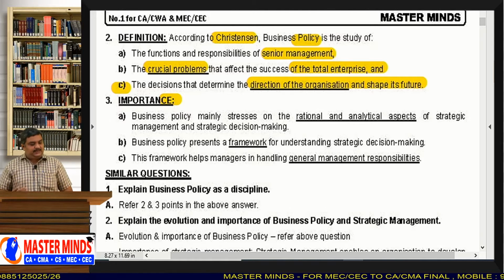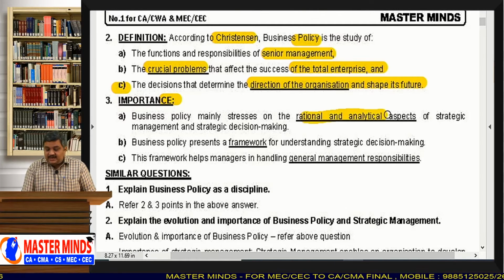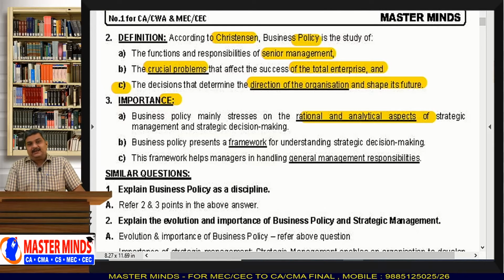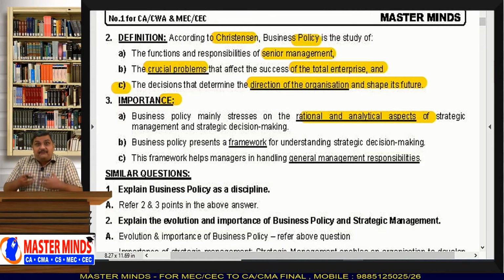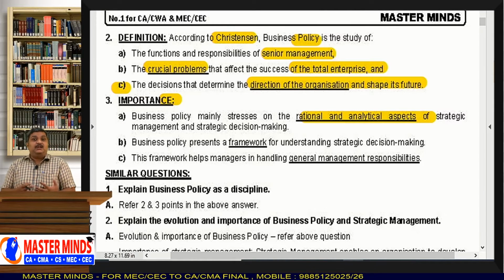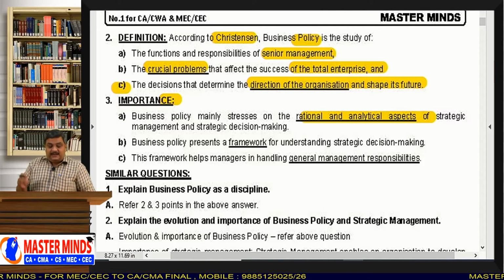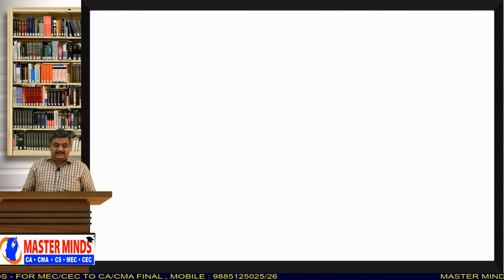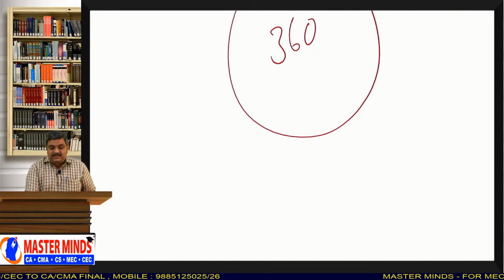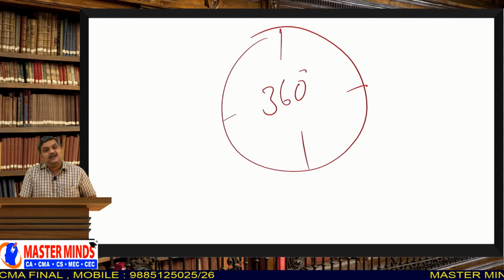Now, what is the importance? Business policy mainly stresses the rational and analytical aspects of strategic management and strategic decision making. That means every decision you make in the business should be rational. You have to analyze all the pros and cons. You need to make a 360 degree analysis, which means you have to think in all the probable ways before making a decision.